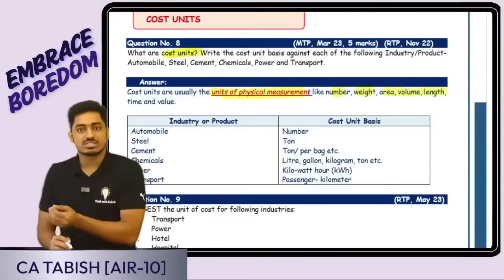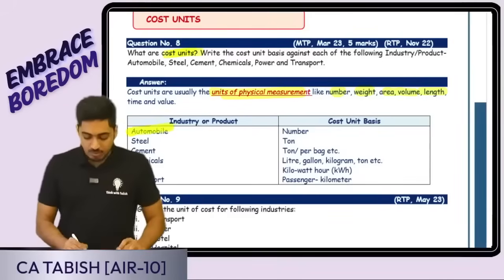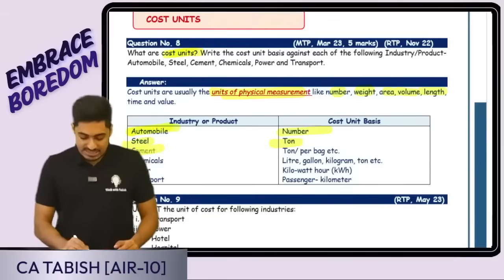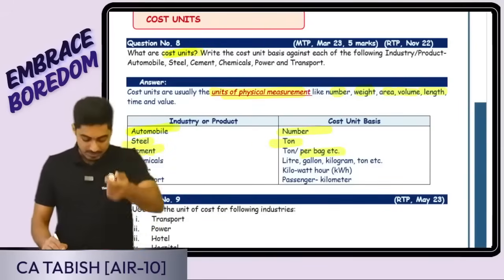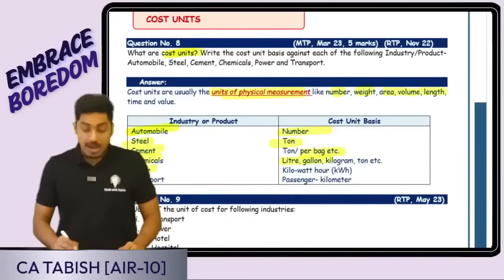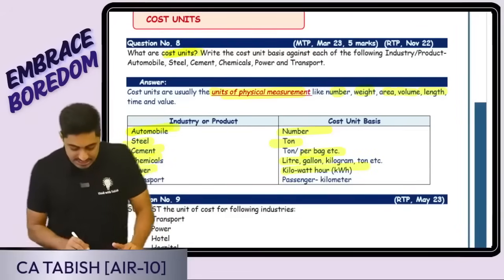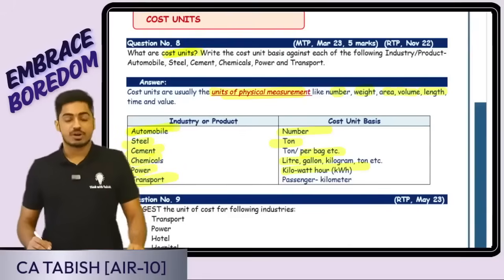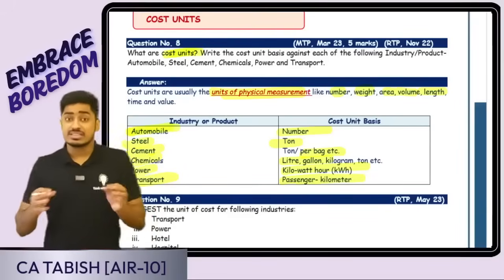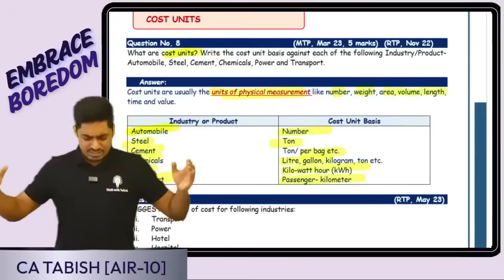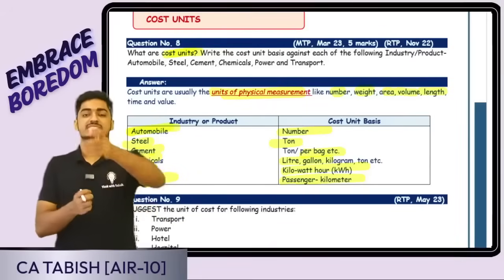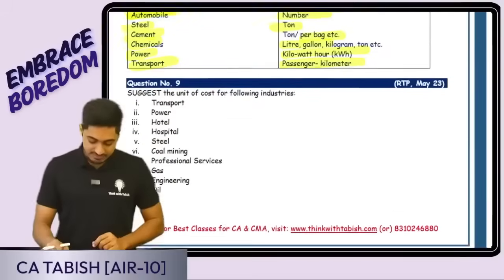Now, different situations they've given. What is the cost unit? Automobile, car, based on number of cars. Steel, based on ton. Cement, it is normally based on per bag, number of bags. Chemical, normally in terms of liter, gallons, etc. Power, it is in terms of kilowatt hours. Transportation service costing, we would have already learned it is going to be based on passenger kilometer. Again, giving you guys a reminder, this is not a detailed discussion, it's a quick discussion so that in the lowest possible time we can try covering the maximum theory portions for you guys. Is this clear, everyone? Okay.